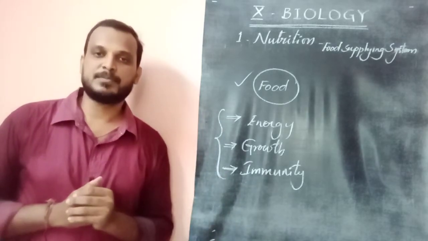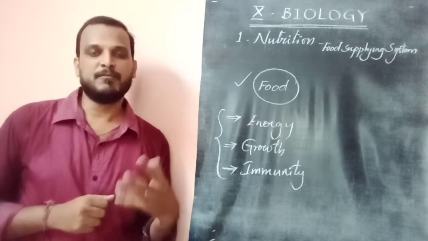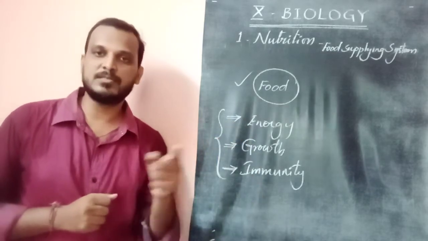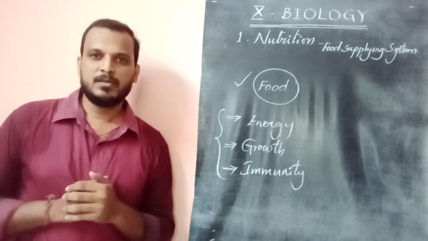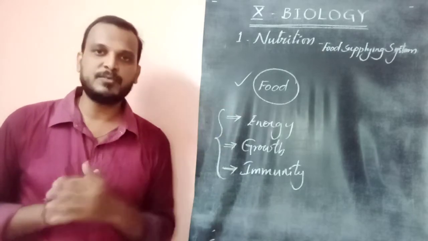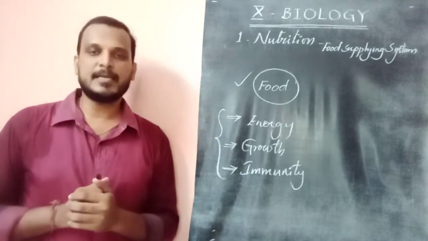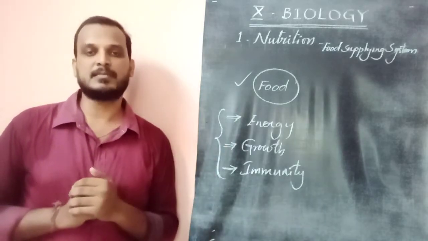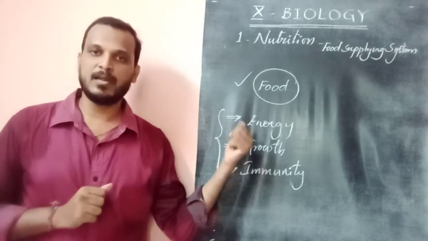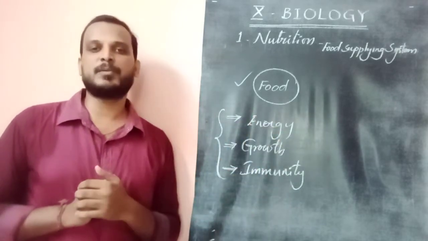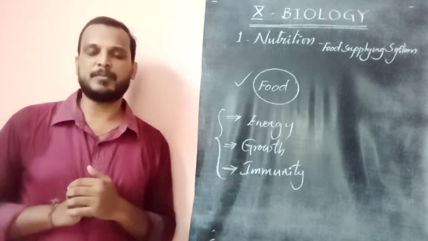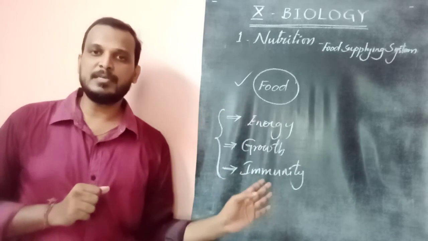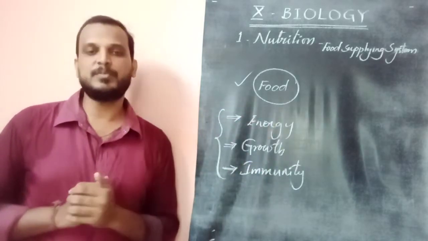That is called nutrition. Then what do we call food? Which material is called food? The material which gives these things is called food. Are we calling a stone food? Are we calling paper food? No, we call some materials food materials, which give either one or two of these properties, or all of them, single, double, or whatever it may be. A material which gives energy, growth, or immunity, either one or all, is said to be food.